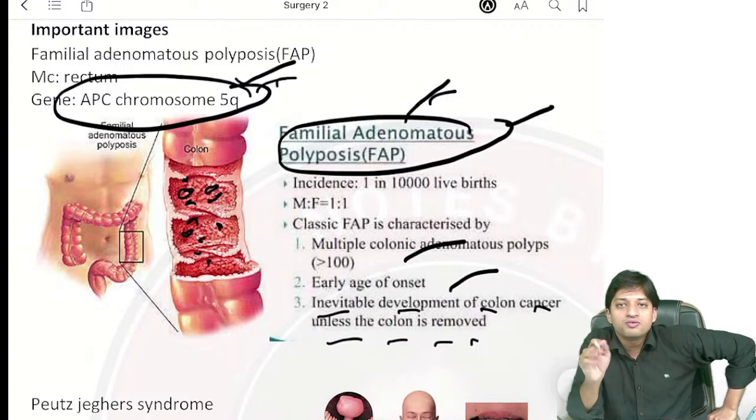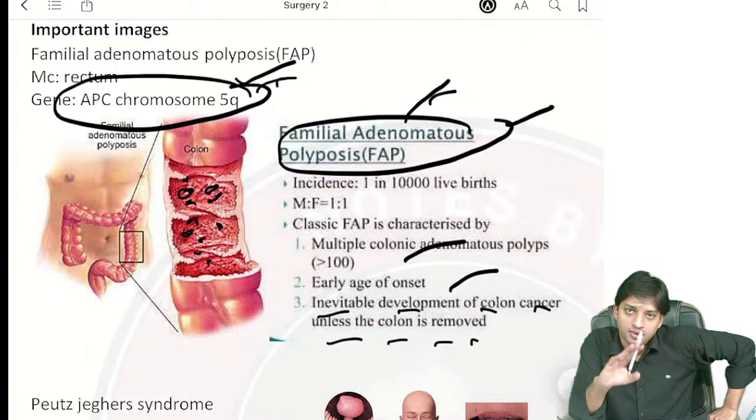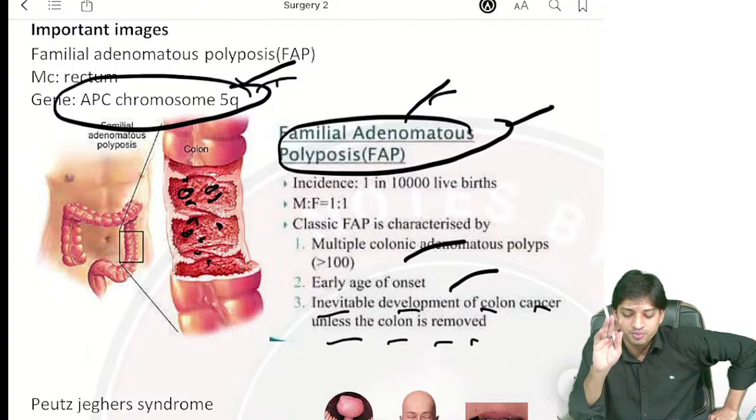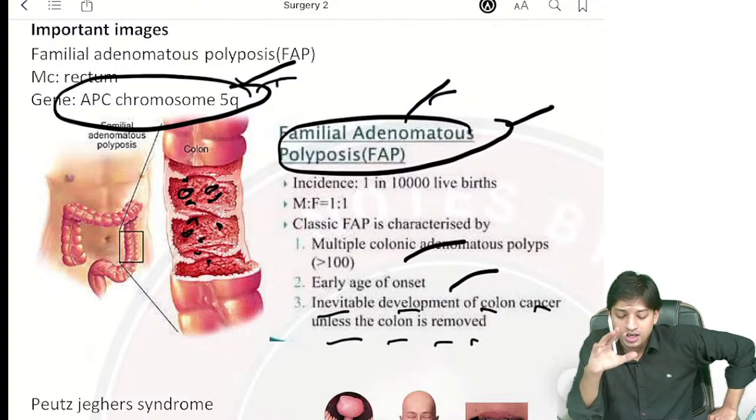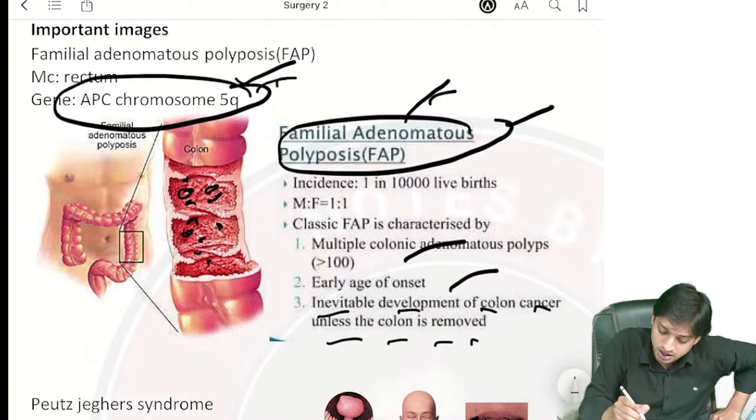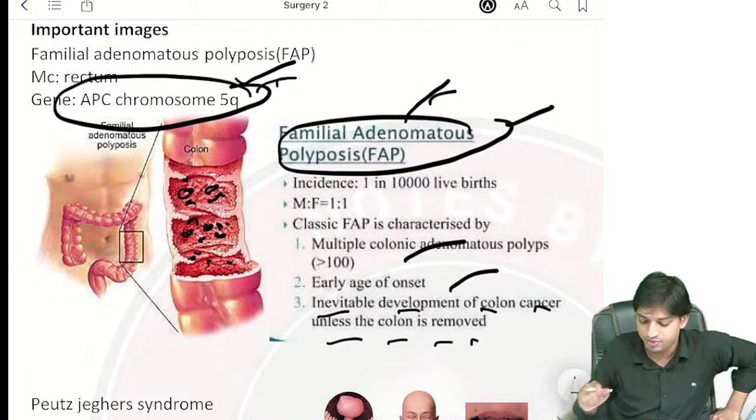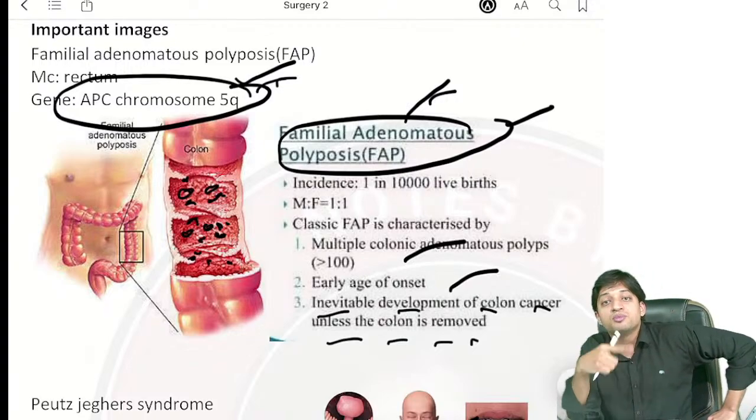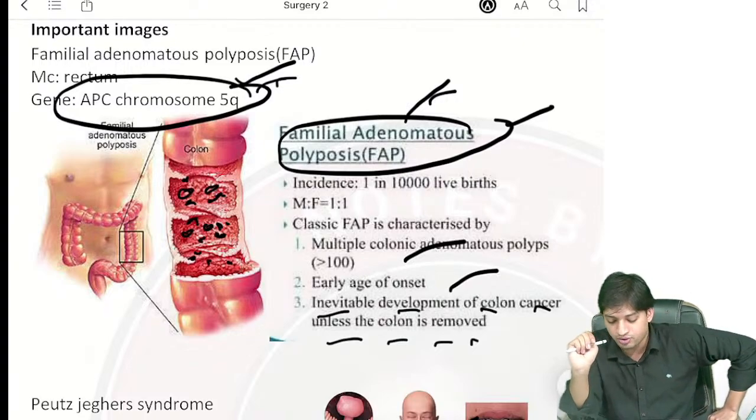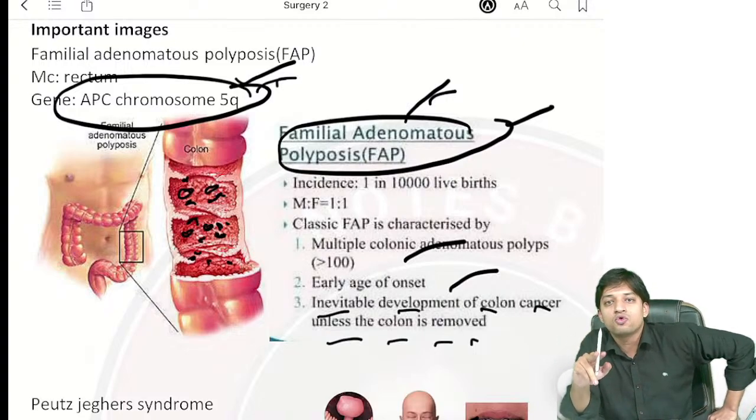Male to female, you will see equal incidence in both. Familial adenomatous polyposis is equally common. Now, what are the common history points you will get? You will see a large number of adenomatous polyps present. The onset will be at an early age. Try to understand, in the long run, there will be development of colon cancer.